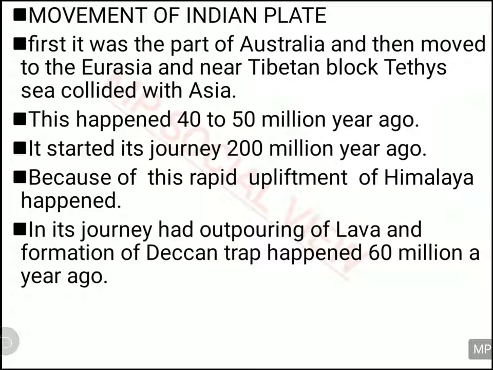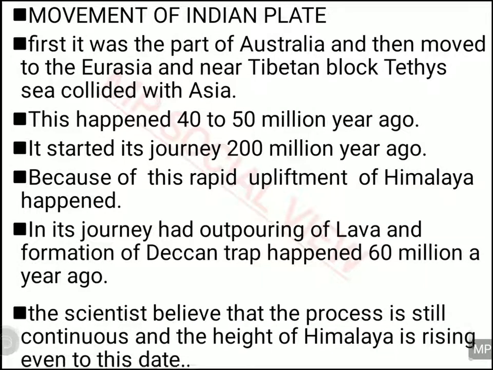Before joining India, the Indian plate had volcanic eruptions on its way, and a lot of lava was released during that journey, which led to the formation of plateaus in that area. In the peninsula, plateaus were formed during its journey, and the Deccan Trap you see in the southern part of India is the result of those volcanic eruptions, which happened about 60 million years ago.